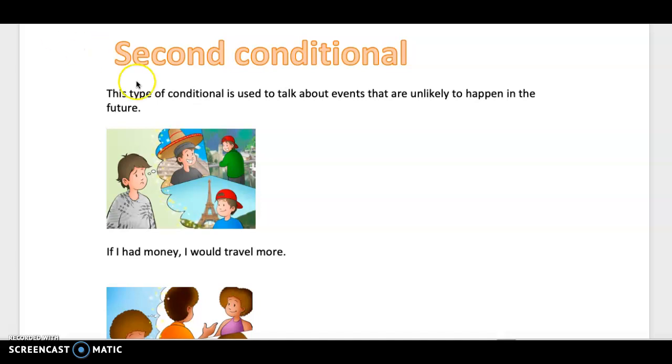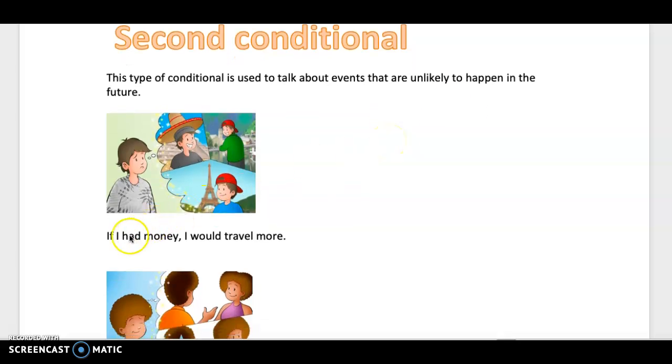So the second conditional is used to talk about events that are unlikely to happen in the future. El segundo condicional se utiliza para imaginarse unas situaciones que podrían pasar, ¿ok? For example, if I had money, I would travel more. Si yo tuviera plata, yo viajaría más.